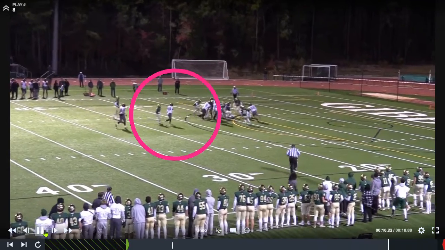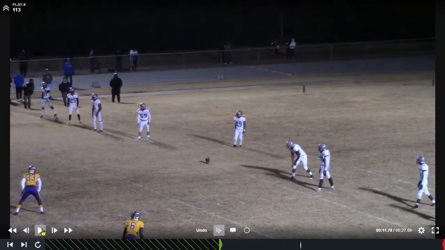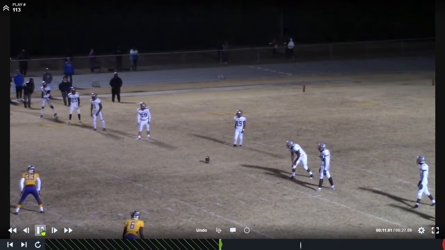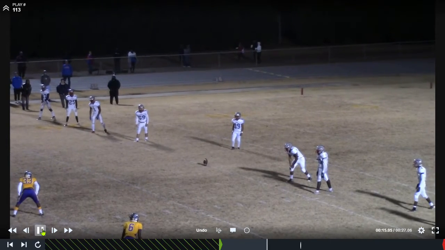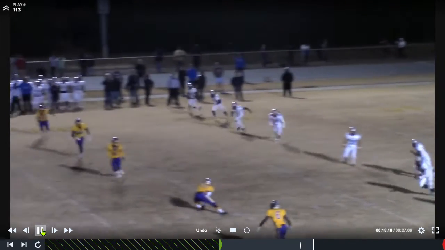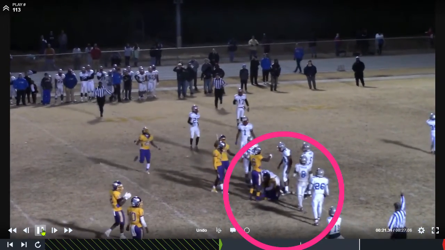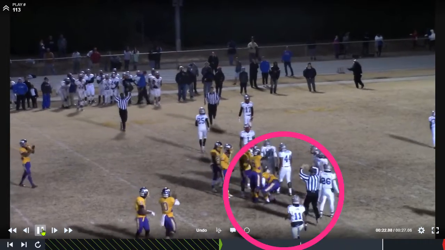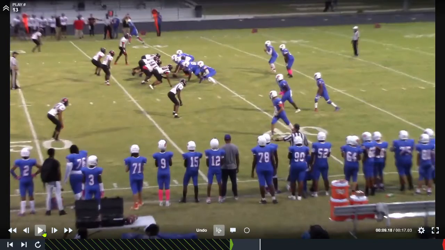It is difficult to tell the exact time of when the ball became dead on this play as we do not hear the whistle for a late hit, but it can easily be ruled a blindside block on this play. On the next play, we have an attempted onside kick. Receiver falls on the ball and is down by rule. Notice the K player comes in late and contacts the R player on the ground. This is a dead ball foul for a late hit.